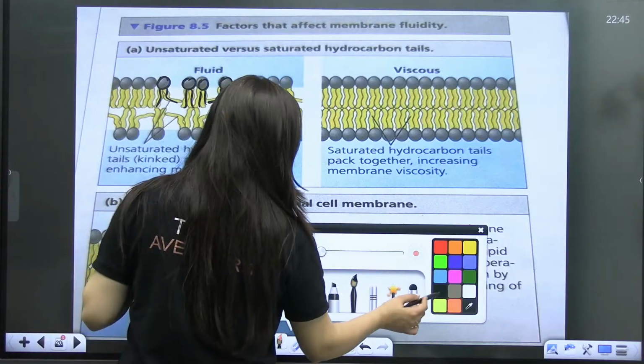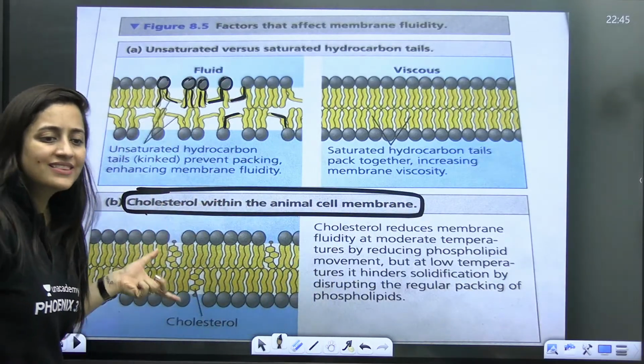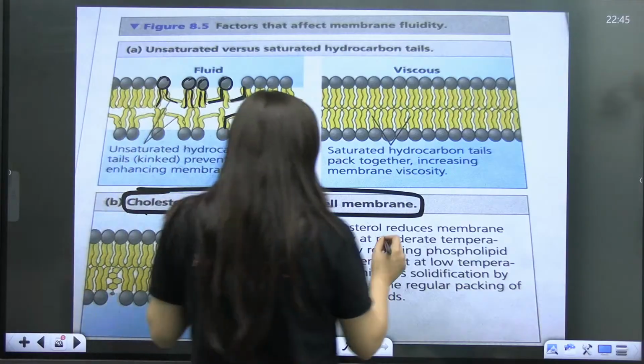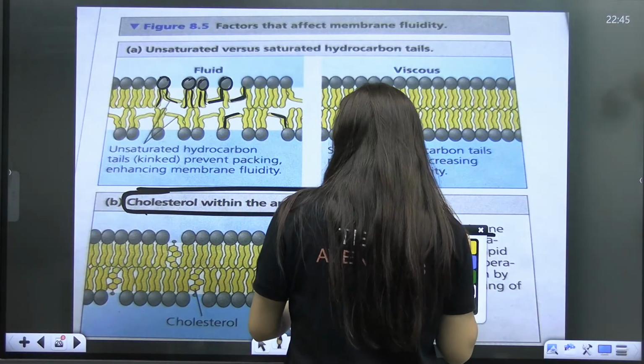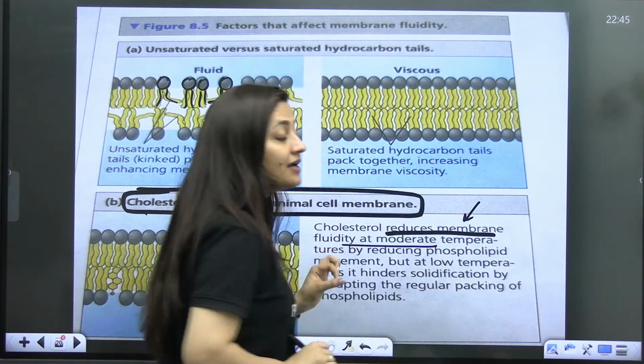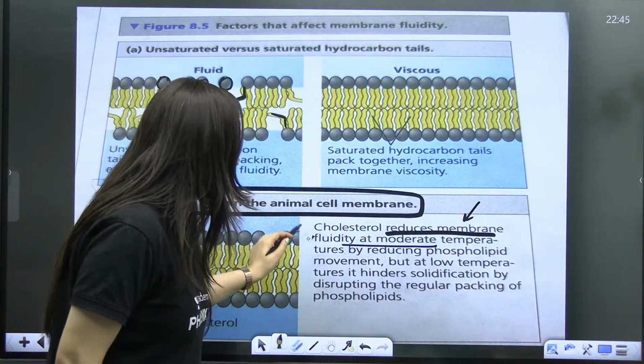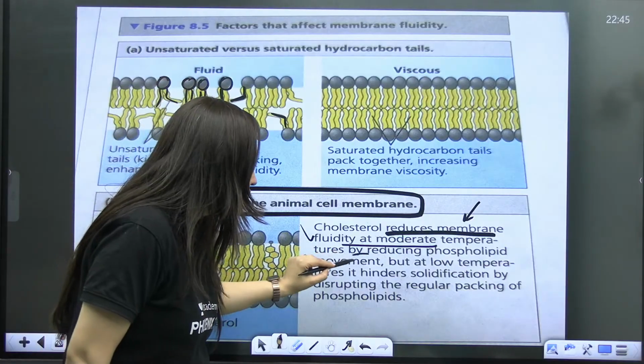Look at this cholesterol part first. Cholesterol within the animal cell membrane. What will that cholesterol do? This cholesterol reduces the membrane fluidity at moderate temperature. When the temperature is moderate, not high, not low, it will reduce the membrane fluidity by reducing phospholipid movement.